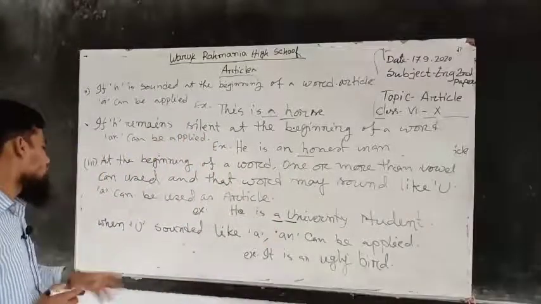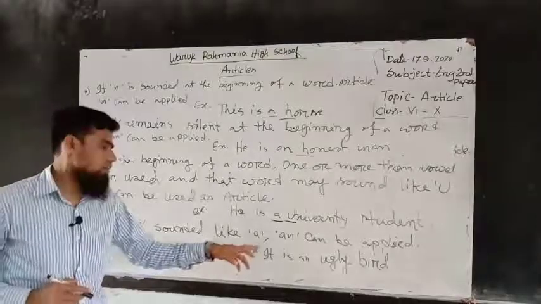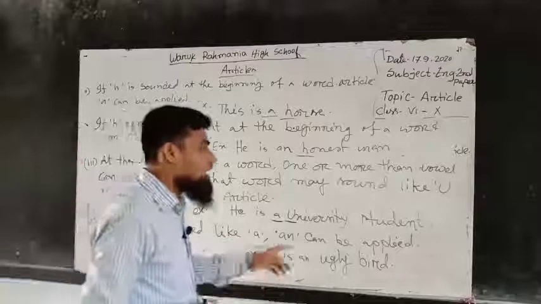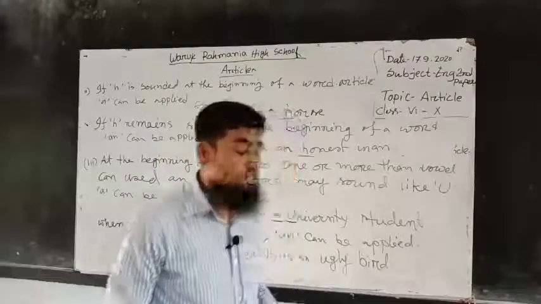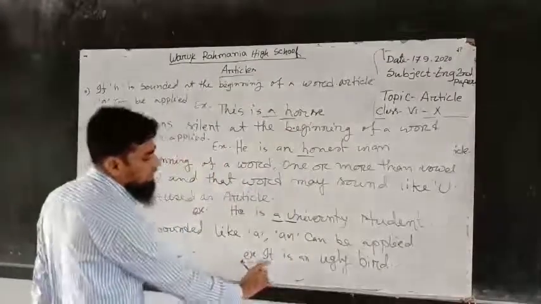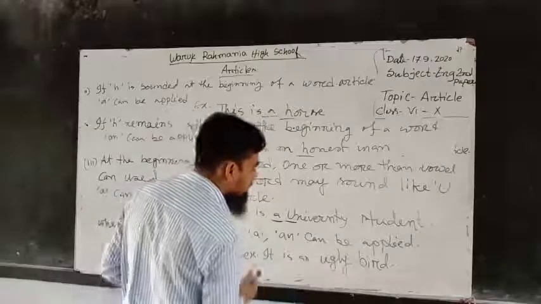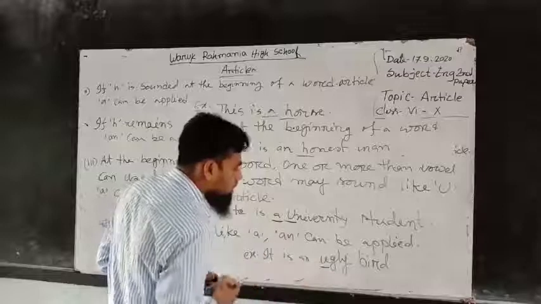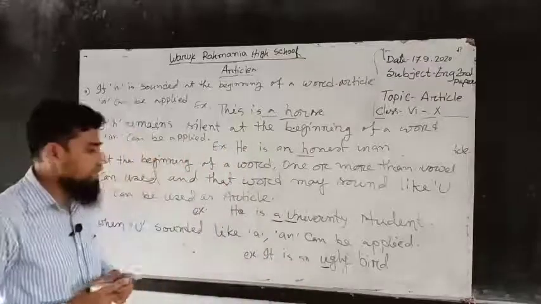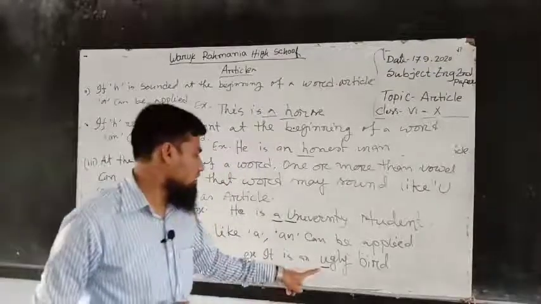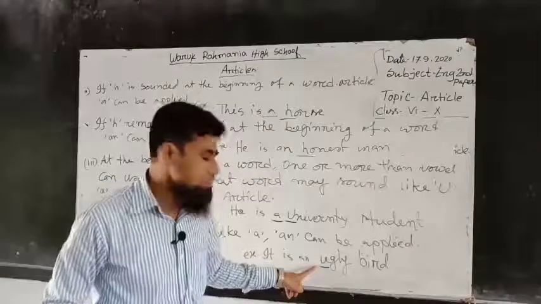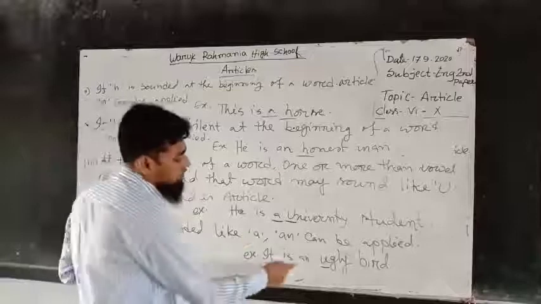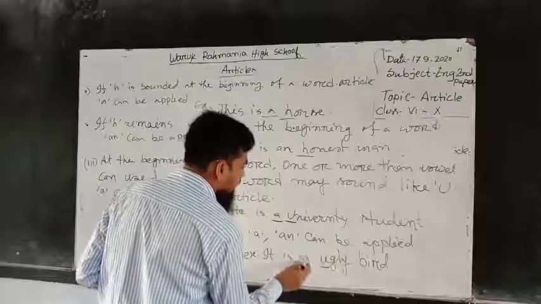But when you sound like a vowel, an can be applied as an article. Example, it is an ugly bird. Here you pronounce it like a vowel, so we have to use the article an.